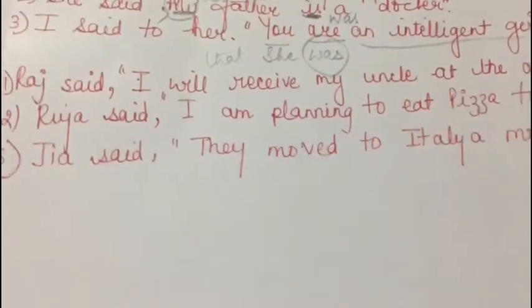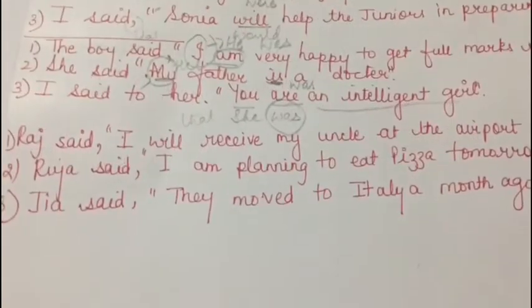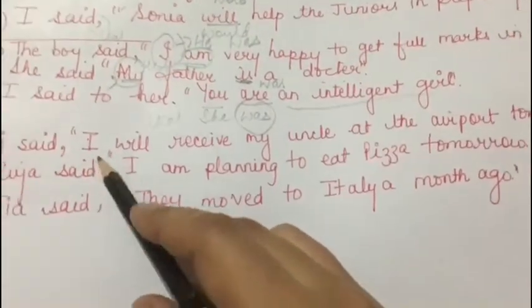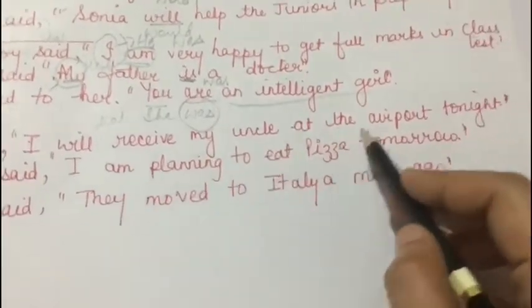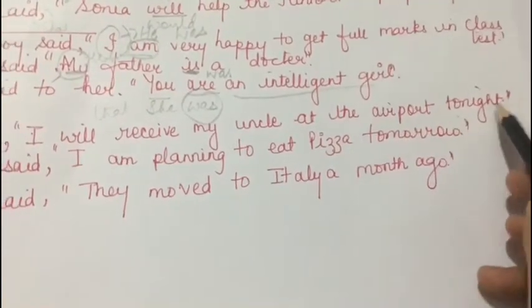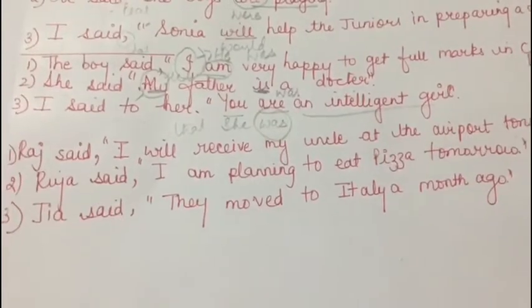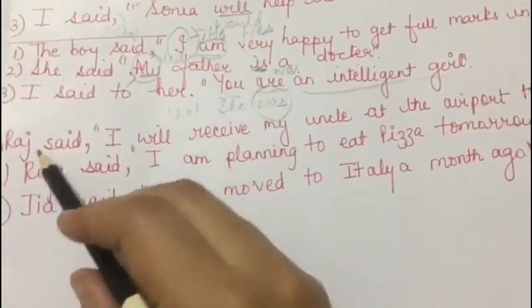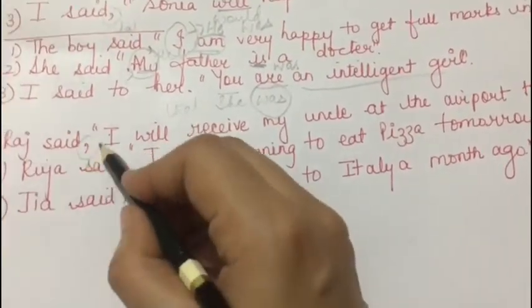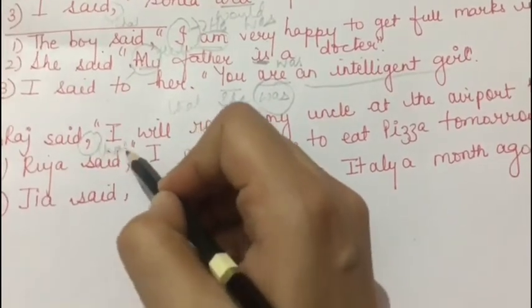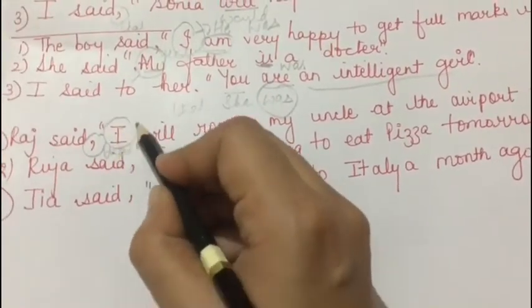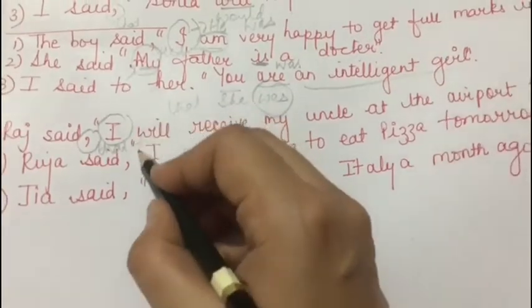So Raju said, "I will receive my uncle at the airport tonight." So now you have to change the sentence. It will be, Raju said that, this will get substituted with that. I is a pronoun over here and it will get converted into he.